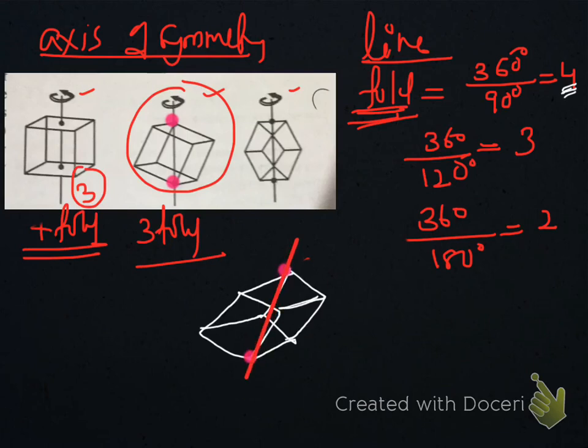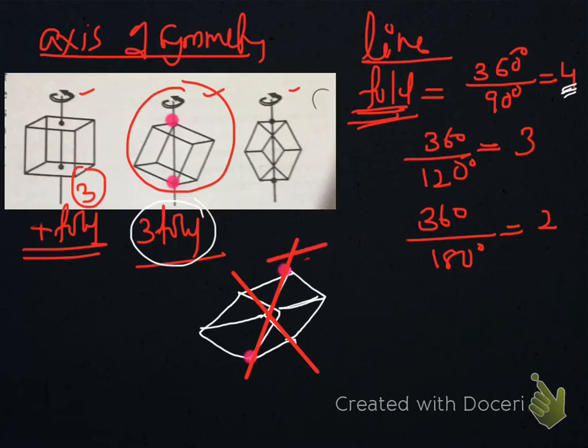So to have a 3-fold axis of symmetry, the line should pass through opposite corners, this one, or you can have through this corner to this corner. That is another possibility, and so many lines can be drawn like this.